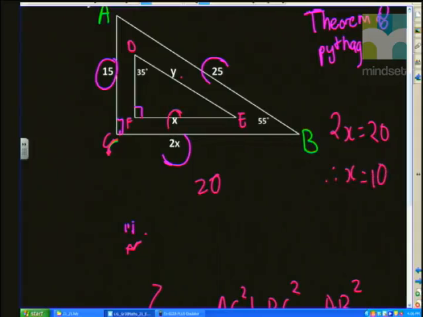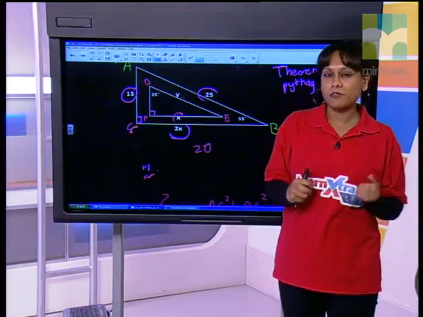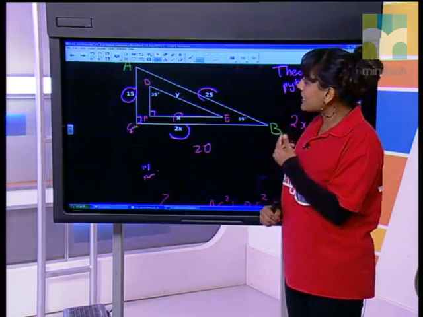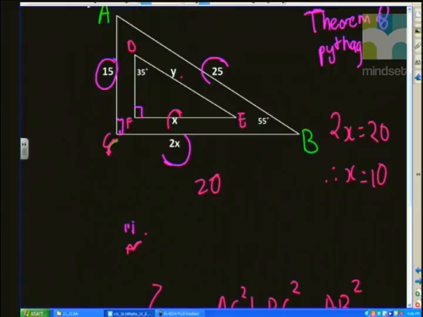So that's our value there. And we found that x is equal to 10. We now need to find y, guys. But if you look at what you've got so far, do you have enough information to go straight into triangle DEF and work out the length of DE? Because all we've got so far is simply that x is equal to 10.